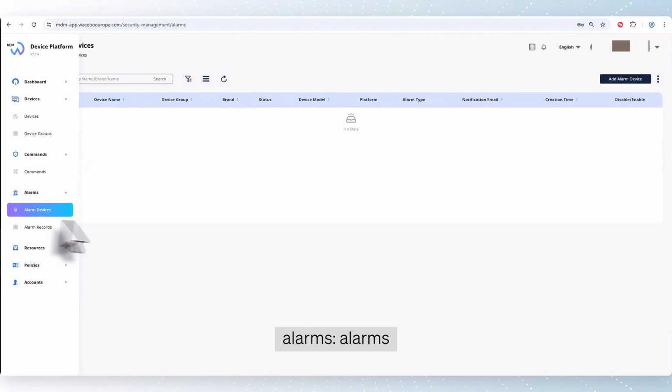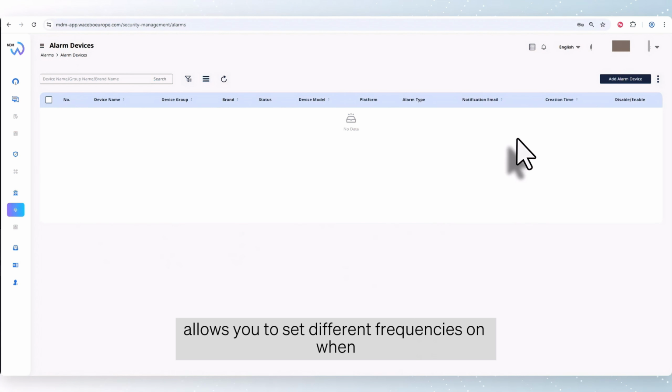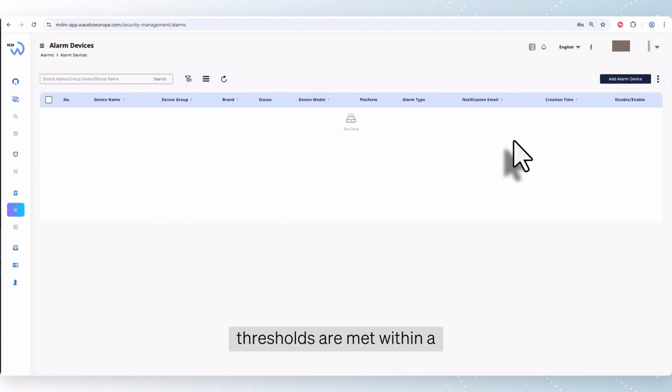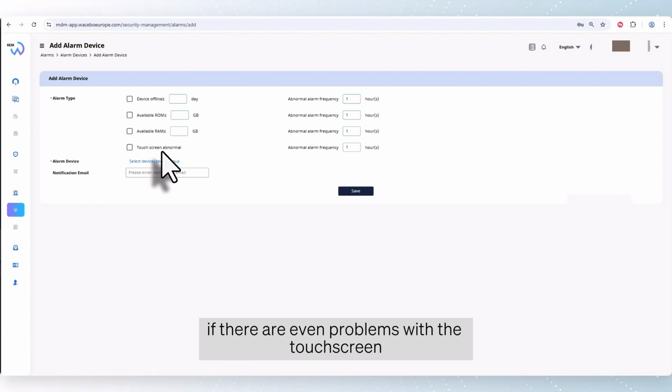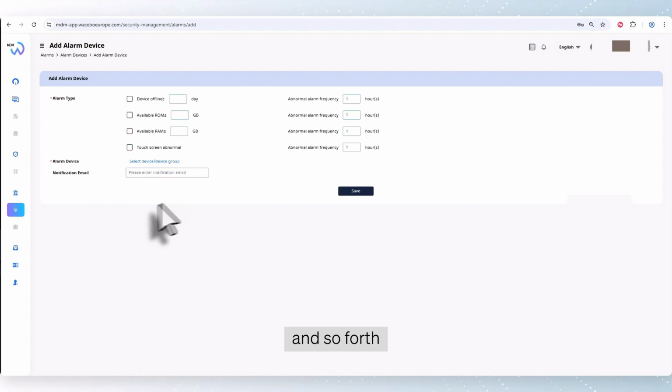Alarms allows you to set different frequencies on when thresholds are met within a particular device. So for example, when a device is offline, how much available ROM is left, how much RAM is left, if there are any problems with the touchscreen and so forth.